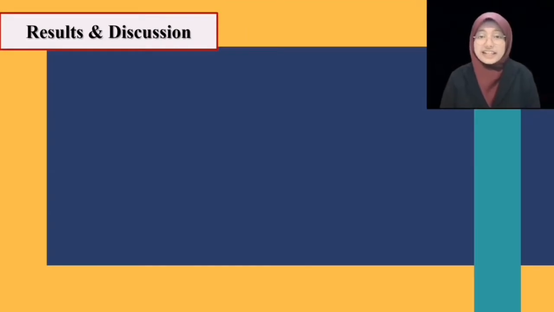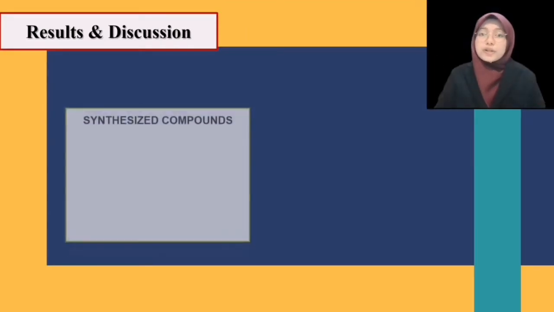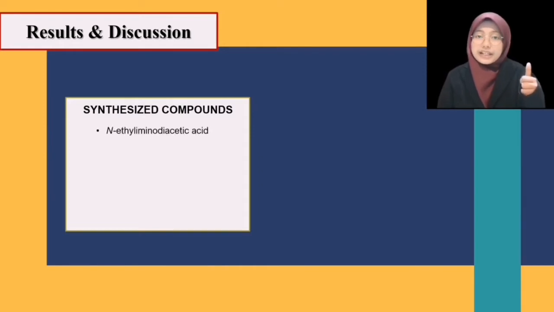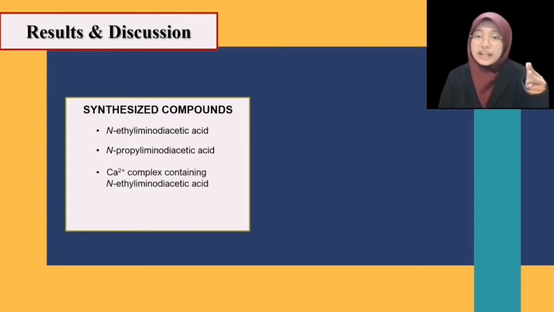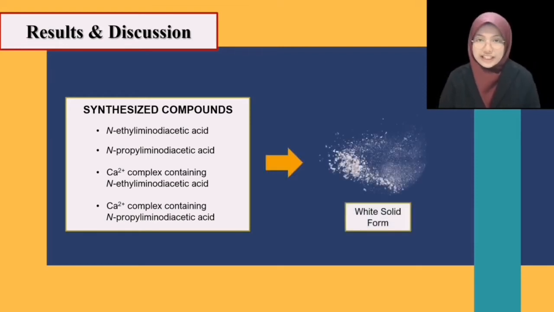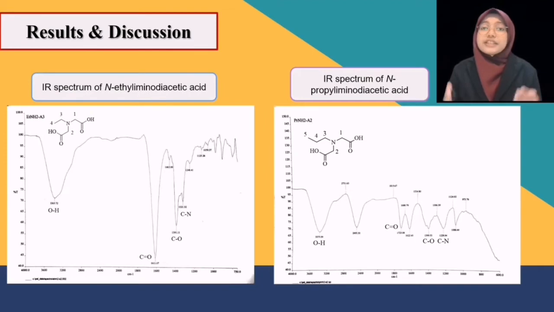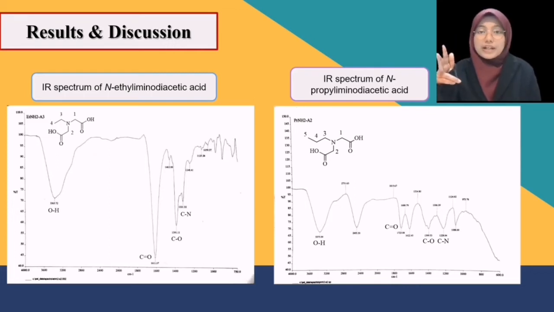Next is results and discussion. All the synthesized compounds, which are N-ethylamino-diacetic acid and N-propylimino-diacetic acid, including calcium complex containing N-ethylamino-diacetic acid and calcium complex containing N-propylimino-diacetic acid, give off white color in the form of solid. To prove the formation of the synthesized compounds, spectroscopic techniques such as FTIR, proton NMR, and APT NMR were used.